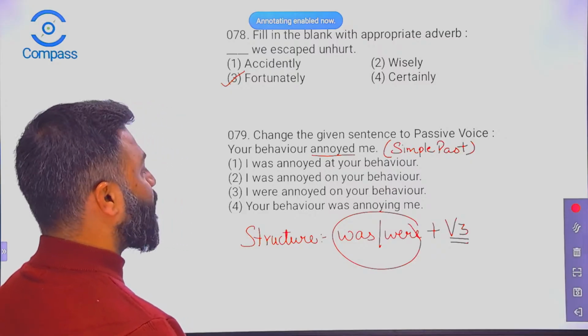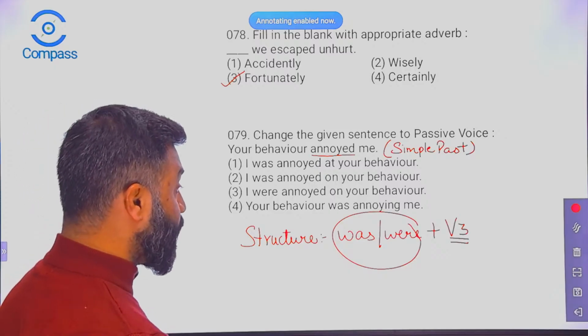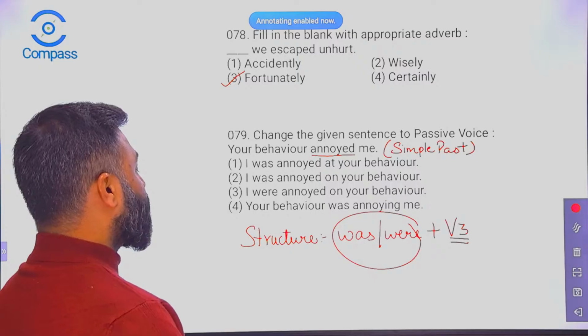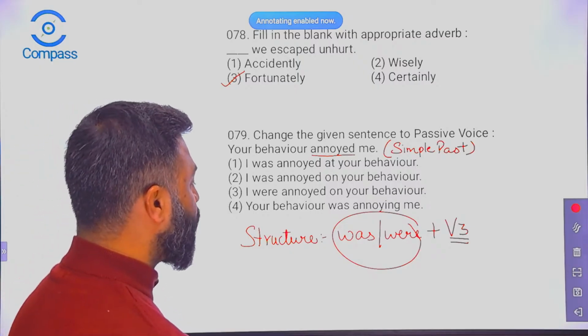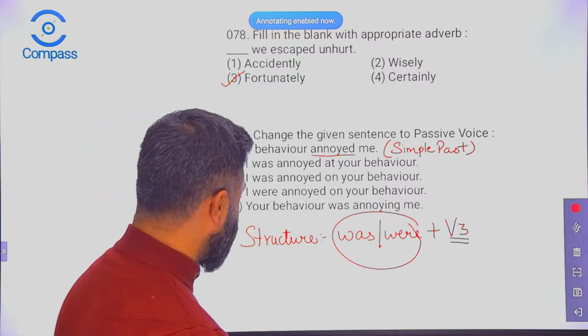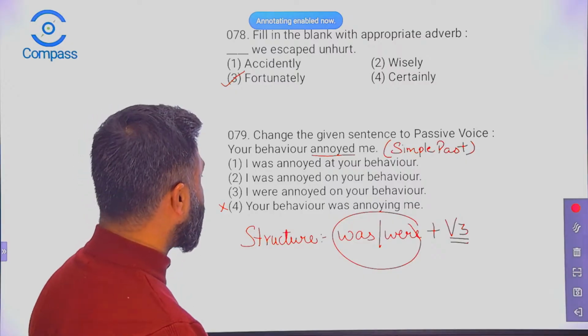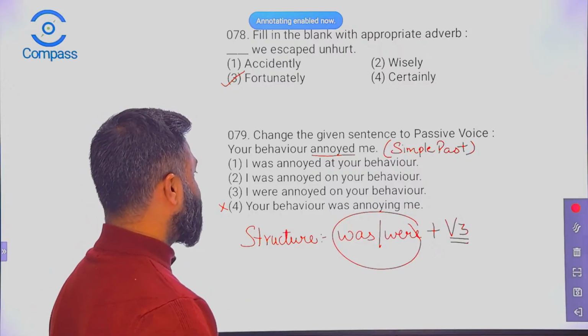The first one, I was annoyed at your behavior. Second, I was annoyed on your behavior. Third one, I were annoyed on your behavior. Fourth one, your behavior was annoying me. So this is completely out of the equation. But what about the other three? The first, second, and the third.